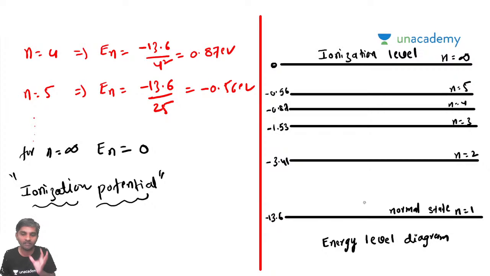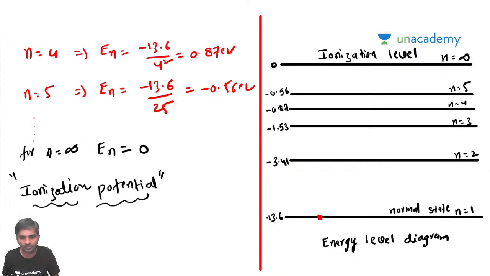Whenever an external potential is supplied, let's say some electron is here in the normal state.